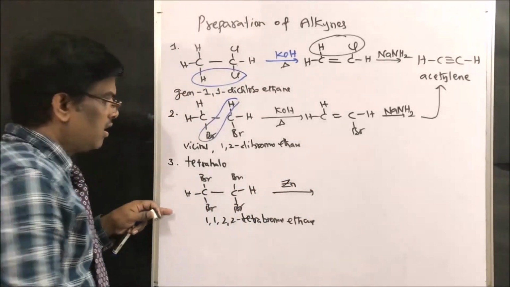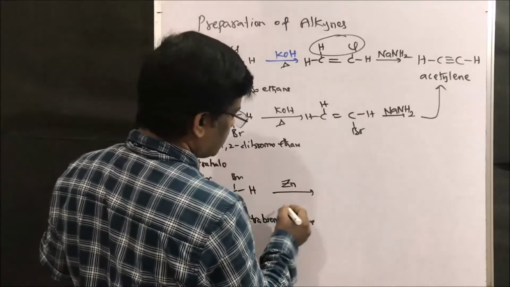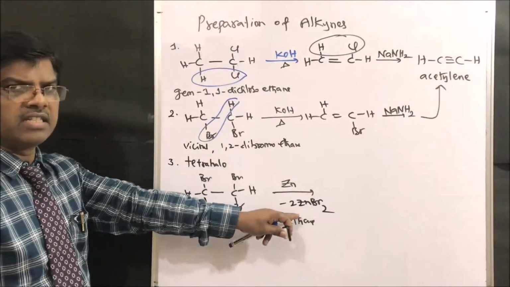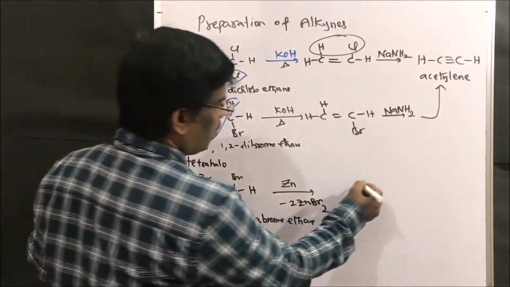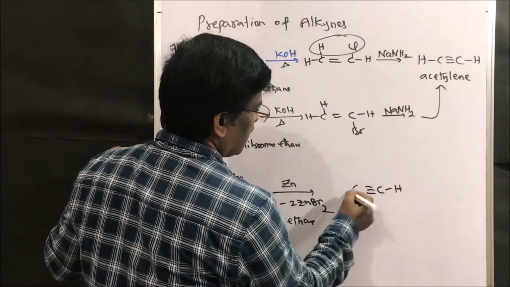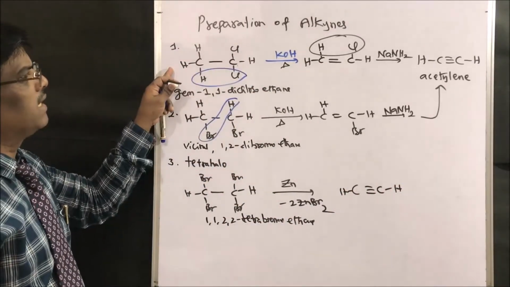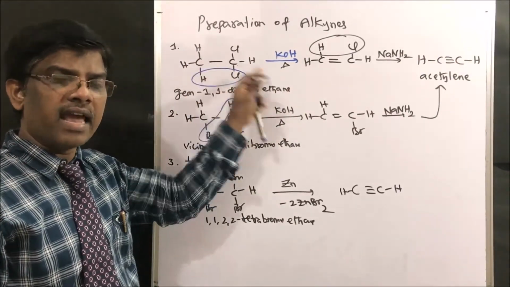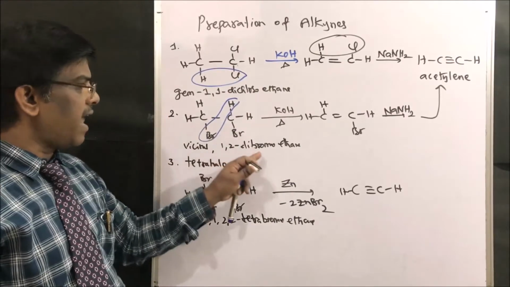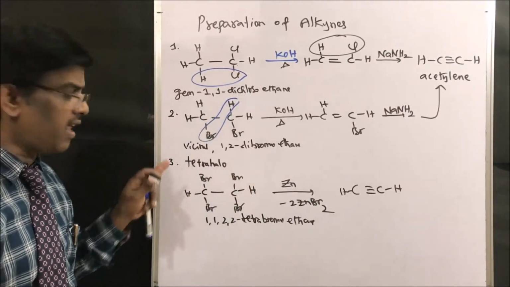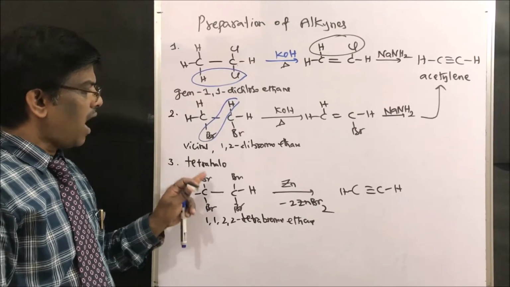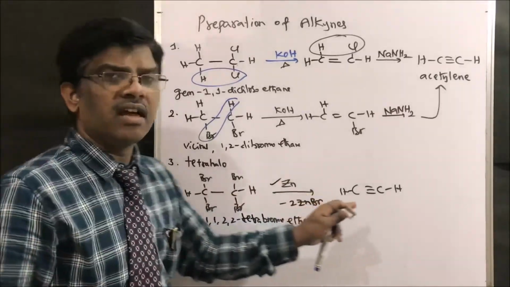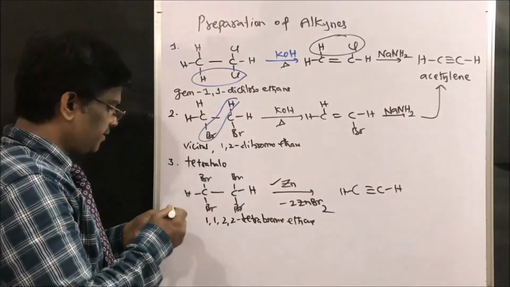Yes, so zinc removes the tetrabromide as two zinc bromides to give acetylene. So the first method is dehydrohalogenation of gem dihalides, or vicinal dihalides, dehydrohalogenation of vicinal dihalides. And the third method is tetrahalo compounds upon dehalogenation using zinc. We are going to get alkynes. Another method, let us see.